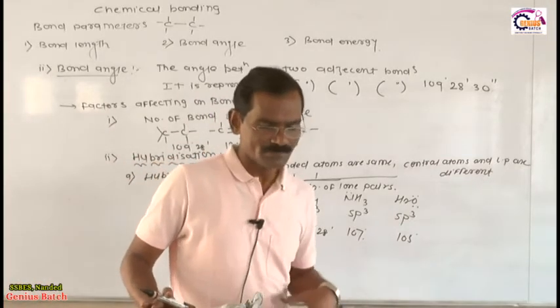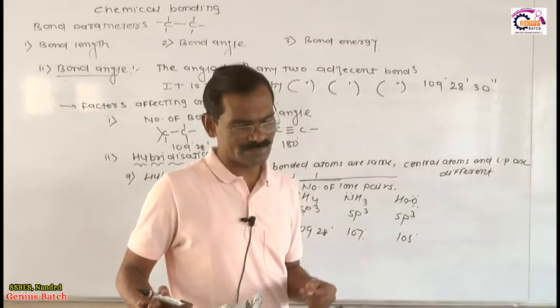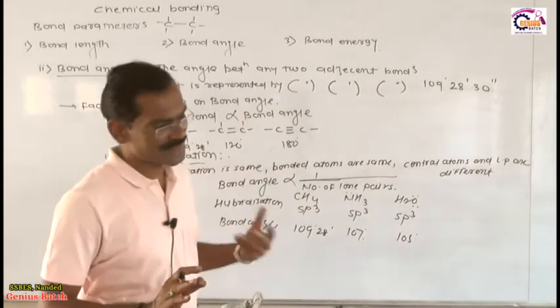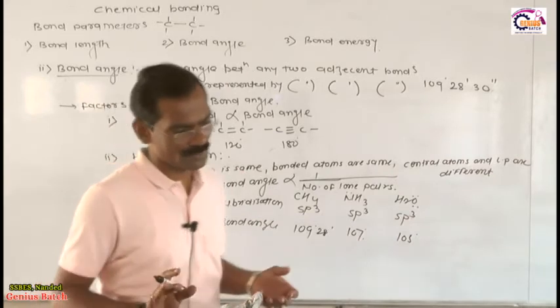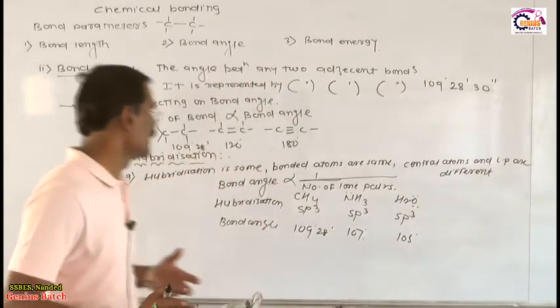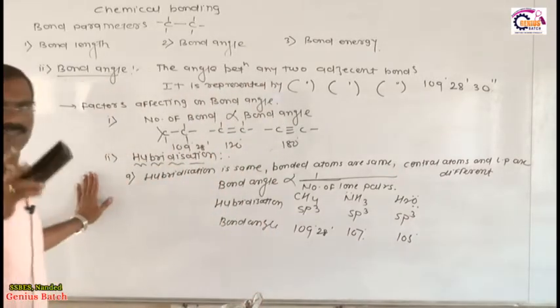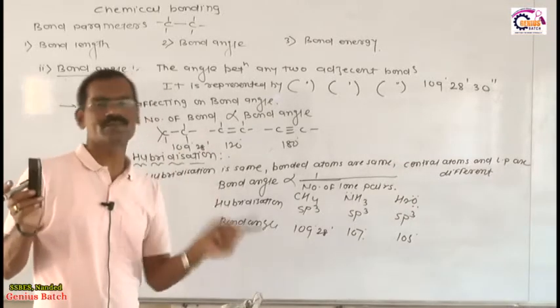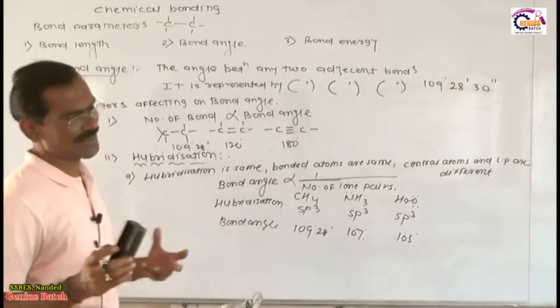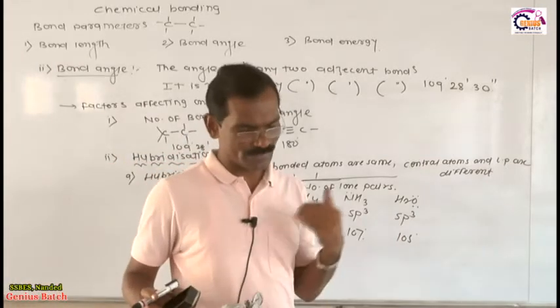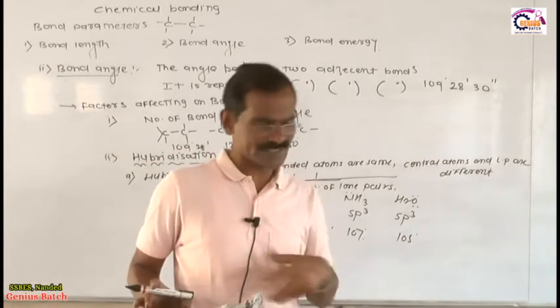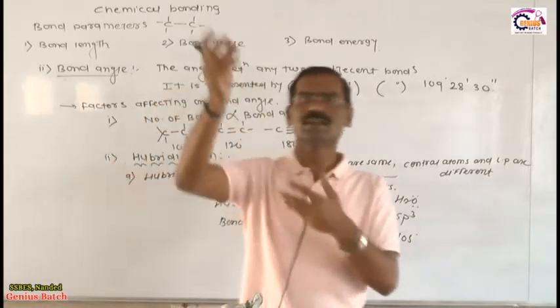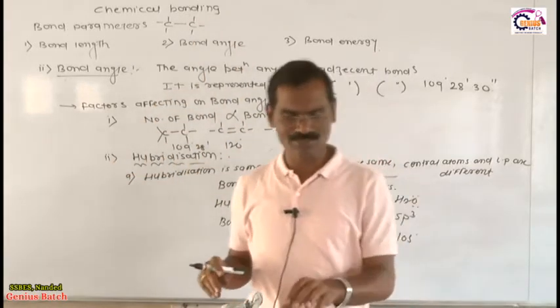And what is the second case? When hybridization is the same, bonded atoms are the same, lone pair is the same, but the central atom is different. You know, this concept I have already given to you, valence shell electron pair repulsion theory. We have already discussed all these things. So you read that valence shell electron pair repulsion theory, and then what happens with the bond angle? All those cases we discussed in previous studies.